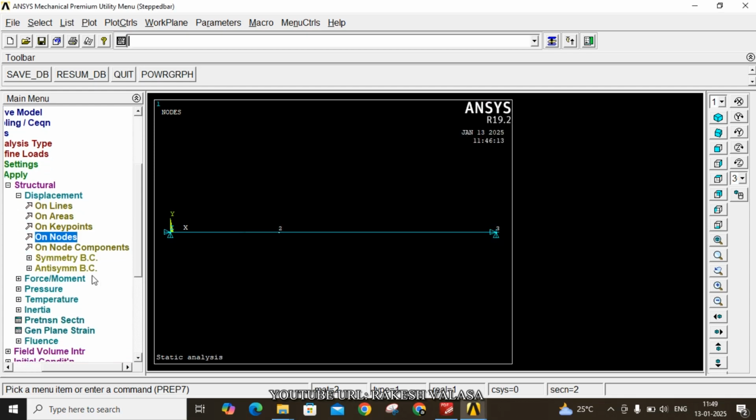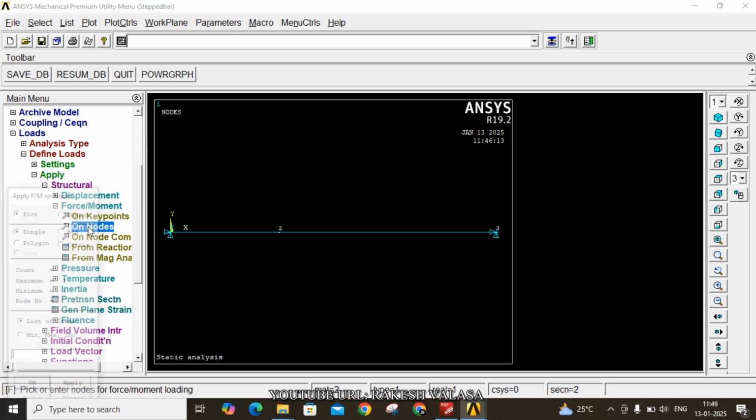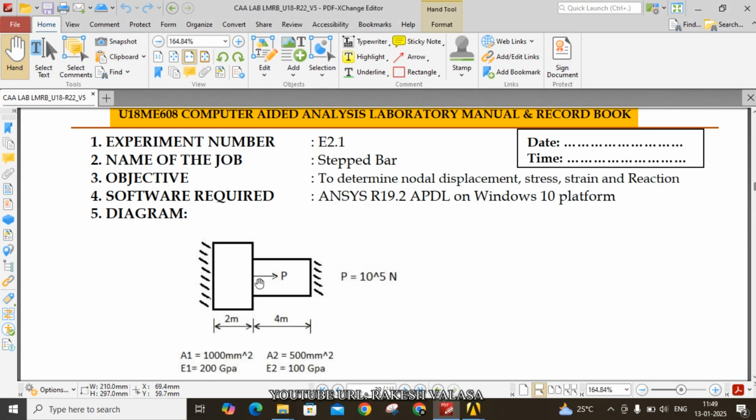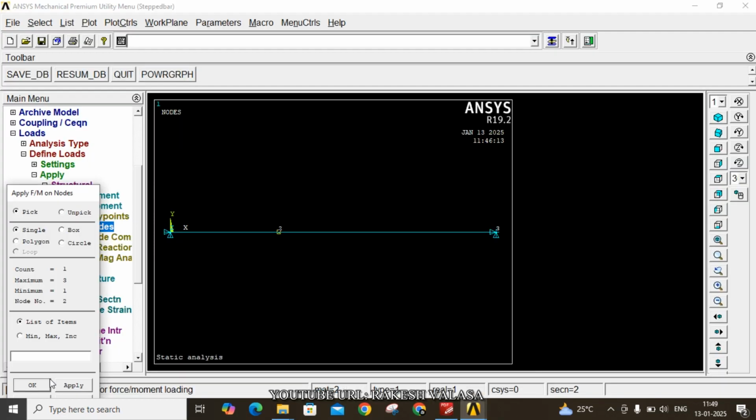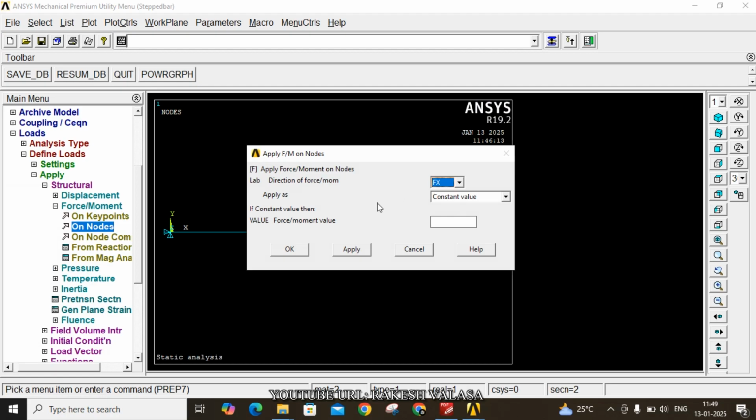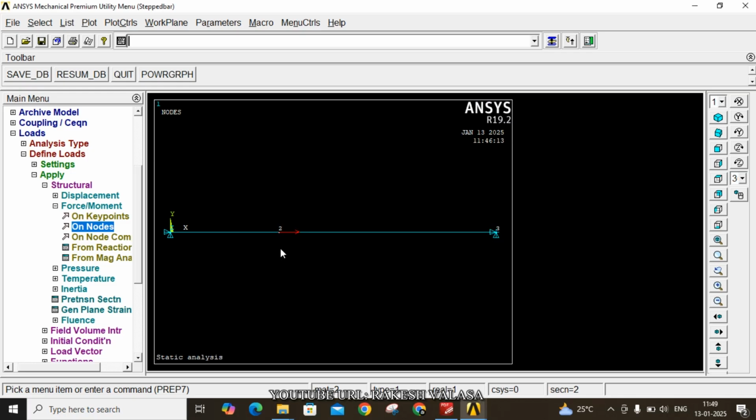The next step is to apply the force or moment on nodes. Here the load is applied at node number 2. So choose node number 2. OK. That force is acting towards the right side, so in the x direction. So no need to change FX. Enter the positive value, that is 10 e power 5. 10 e5 newtons towards the right side. Then click on OK. Now capture this image.